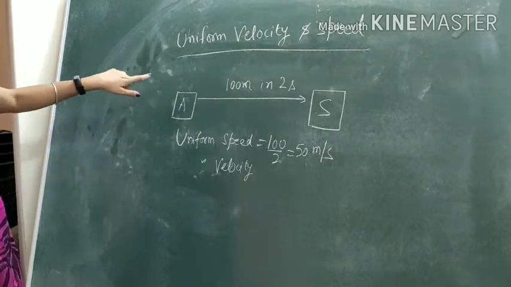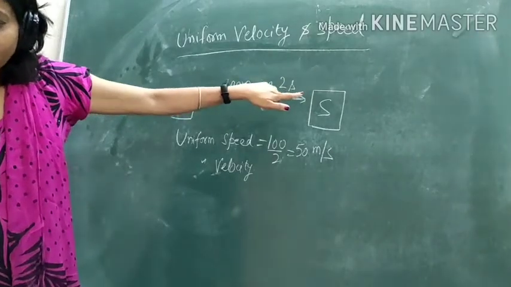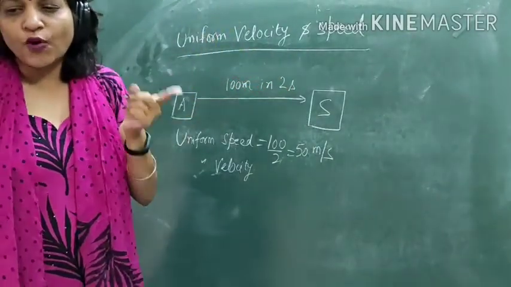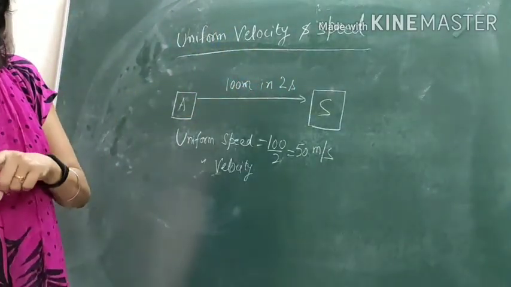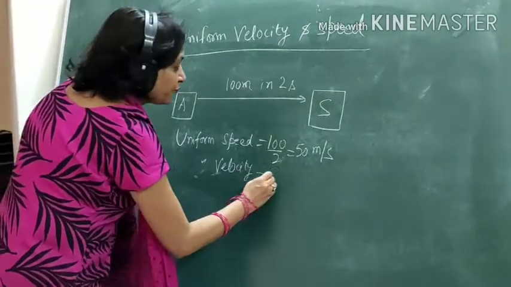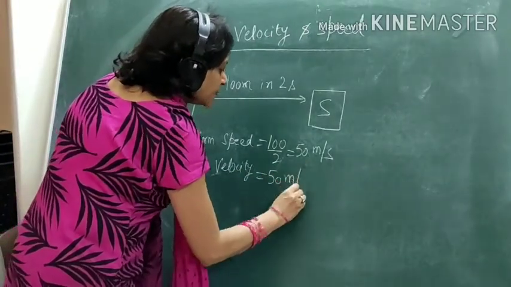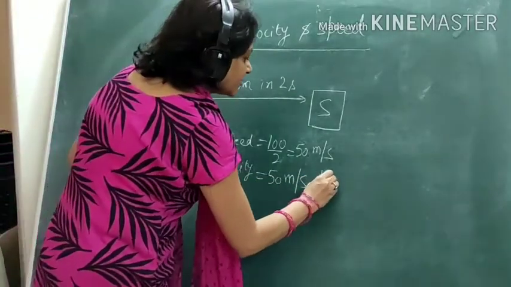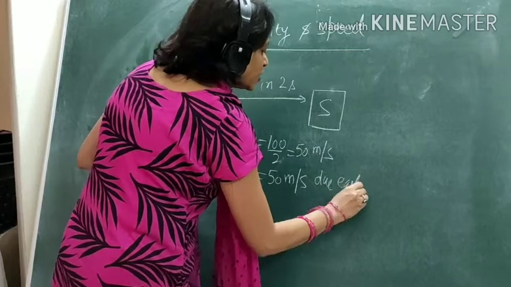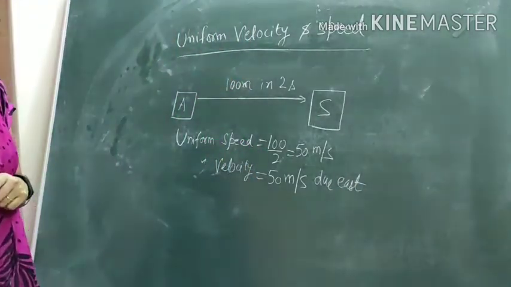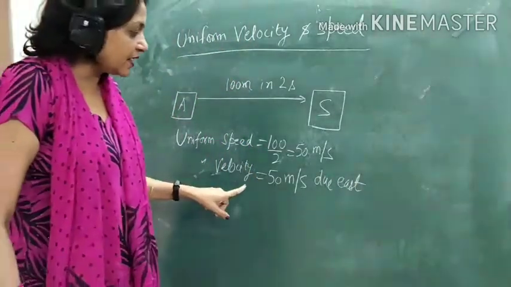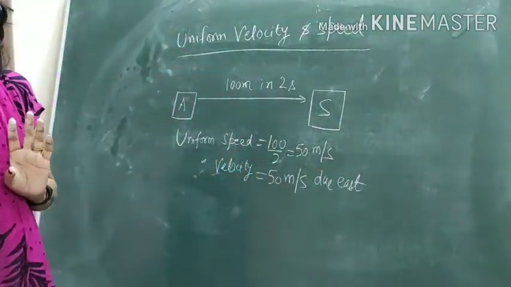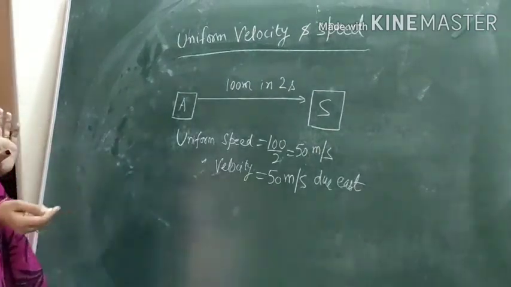Because the object is moving along the same straight line, it is again 50 meter per second, but then you will specify the direction, and that direction is due east. Velocity is 50 meter per second due east.